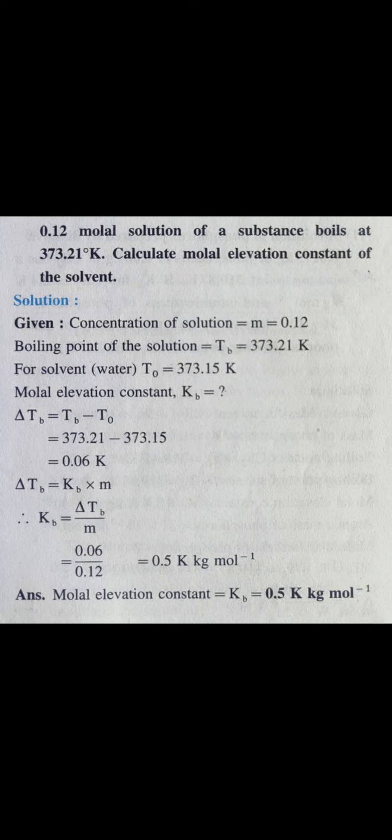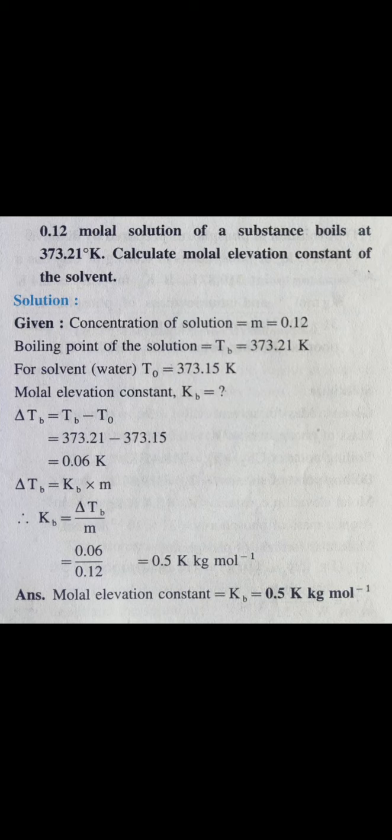In the given numerical, the concentration of solution given, molality is equal to 0.12 molar, the boiling point of solution TB is equal to 373.21 Kelvin. For the solvent water, T naught is equal to 373.15 Kelvin. We have to calculate the molar elevation constant Kb.